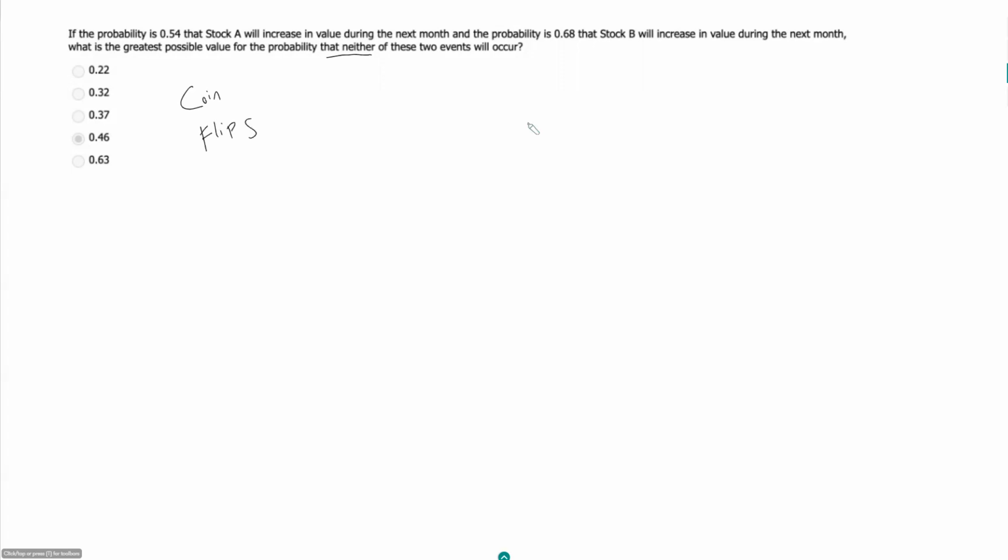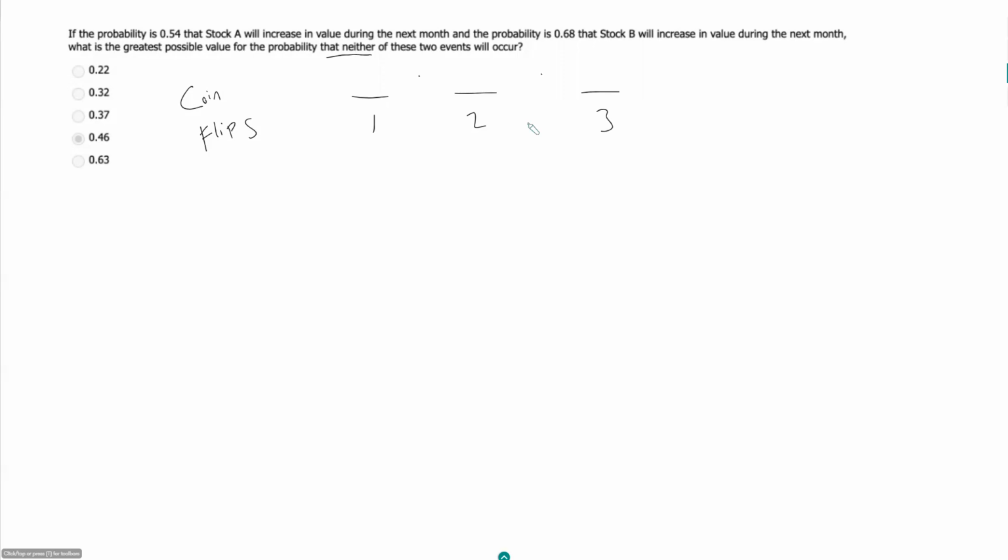And so when you are flipping a coin 3 times, by independent, I mean the outcome of your first flip has no impact on the outcome of your second flip. You are always going to have a 50% probability for any individual coin flip of getting heads and a 50% chance of getting tails.